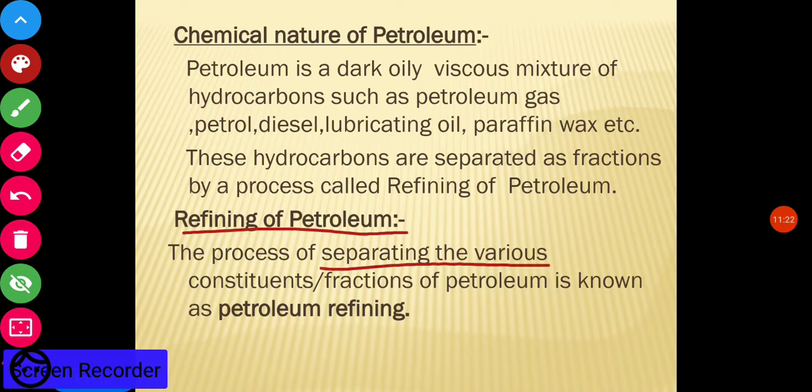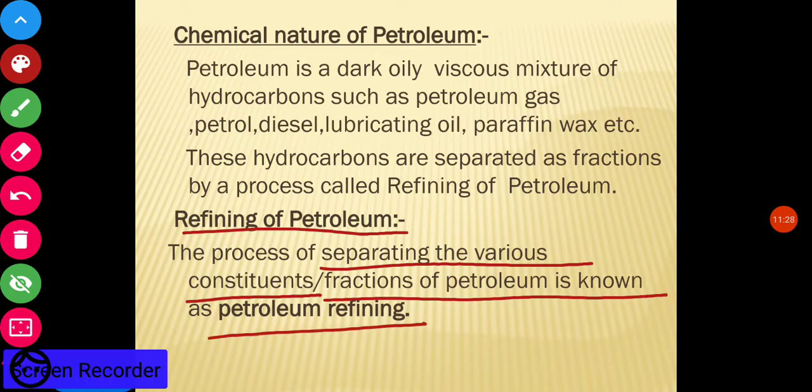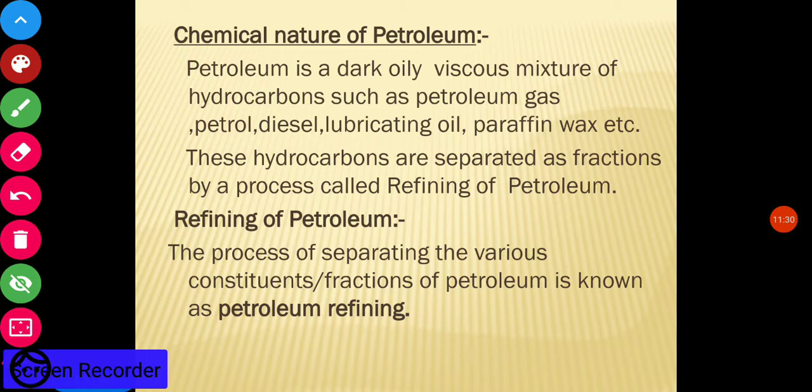The process of separating the various constituents or fractions of petroleum is known as petroleum refining. Since petroleum is a mixture of many substances, these different substances can be separated out by refining.